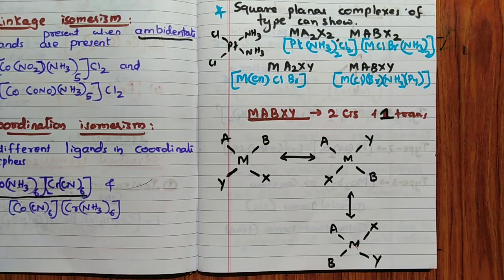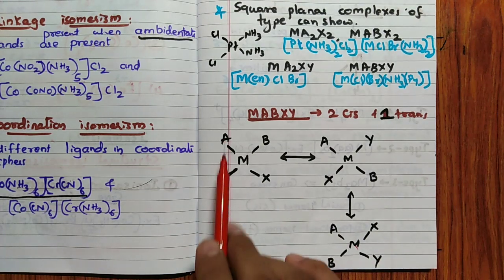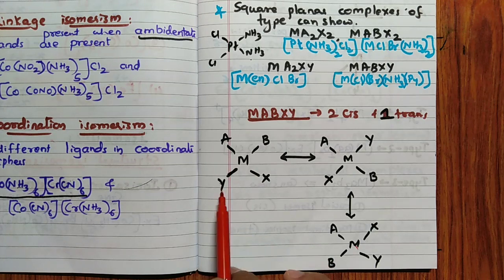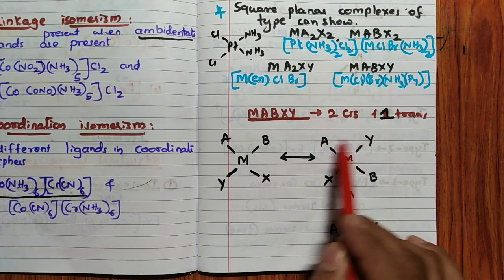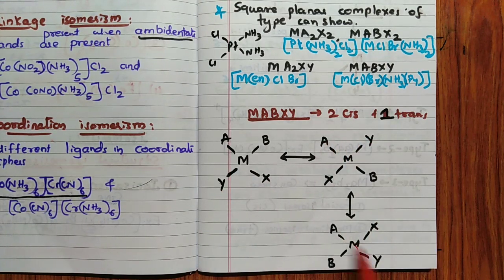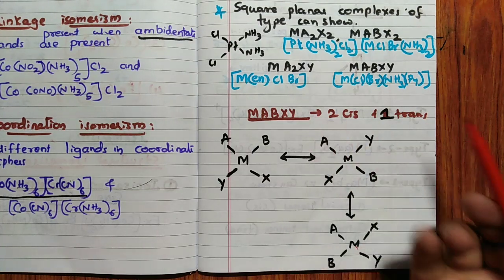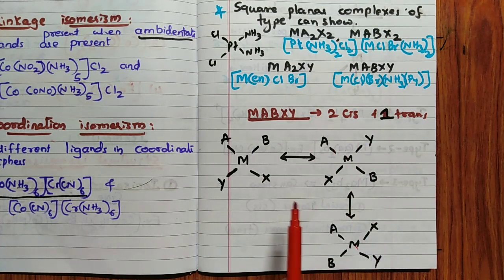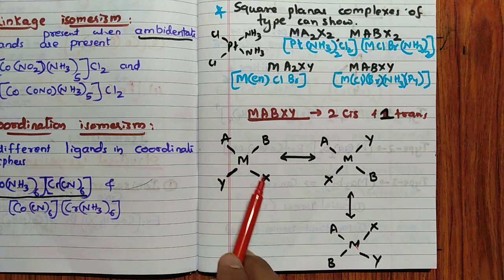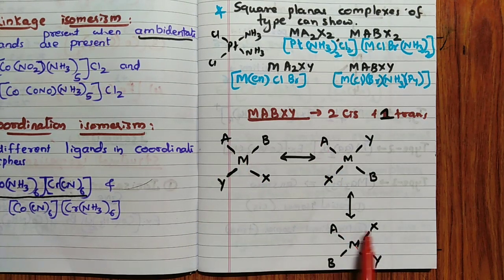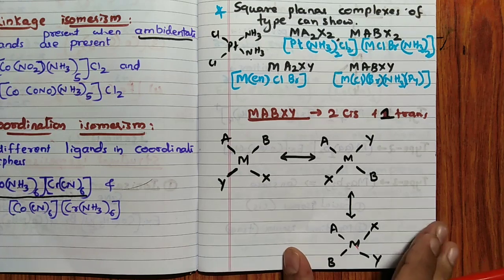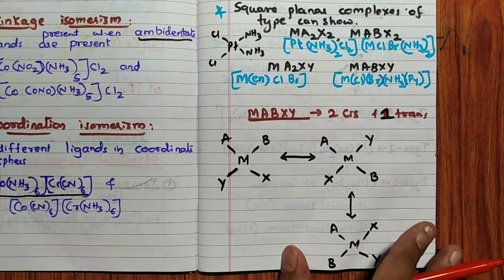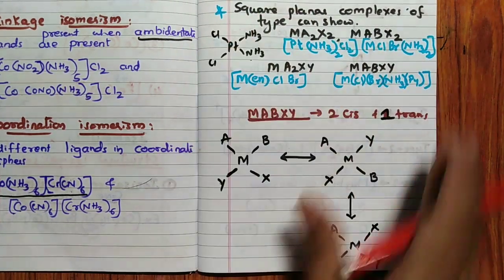Not only like this. See, you can consider now AY same side. AY same side cis. AY same side cis. Correct? AY opposite side trans. In this case also 2 cis, 1 trans. See, another possibility. AX opposite side trans. AX same side cis. AX same side cis. Now here also 2 cis and 1 trans. Like this we have to identify, remember, very easily. That is about the stereoisomers, geometrical isomers in case of square planar.